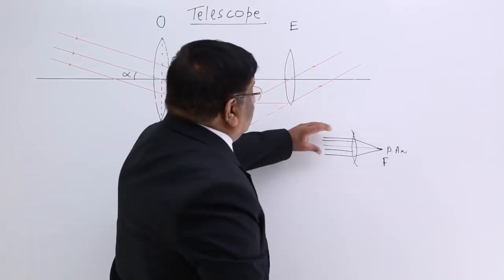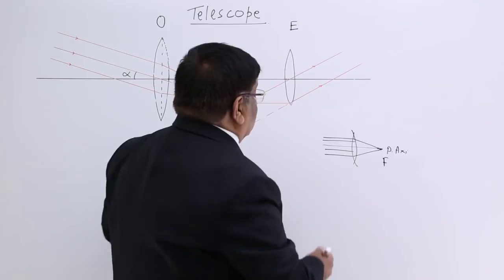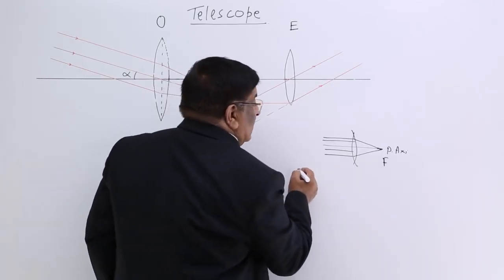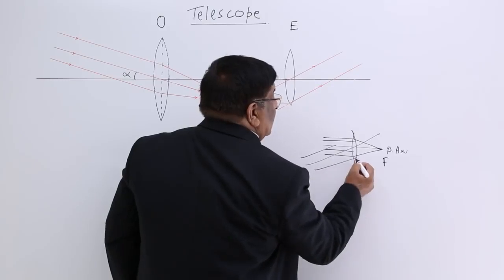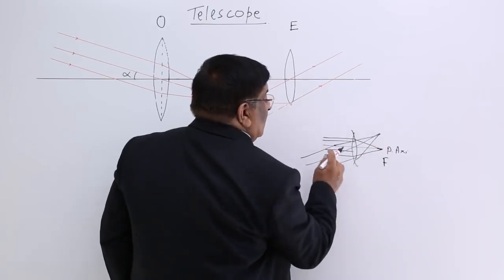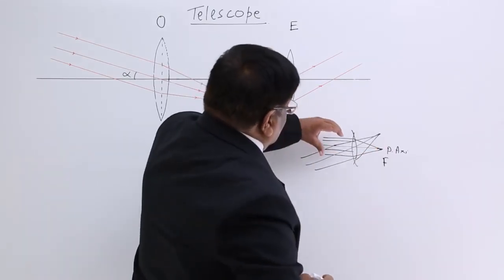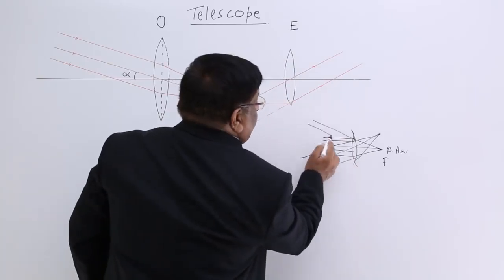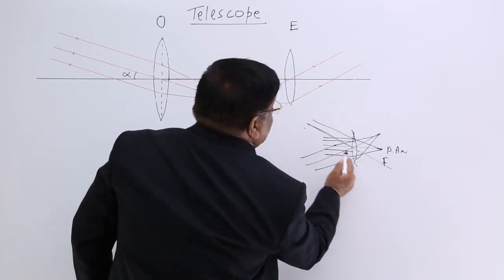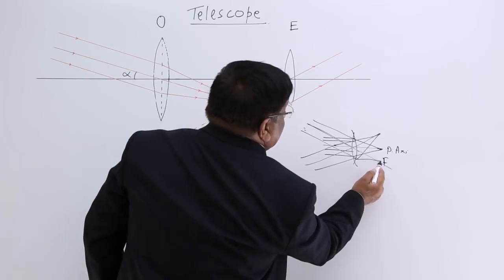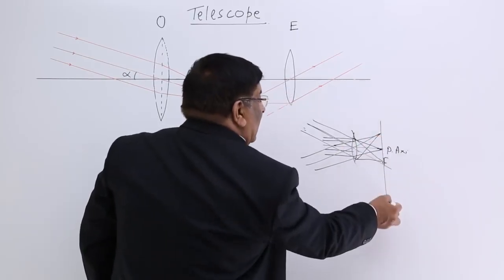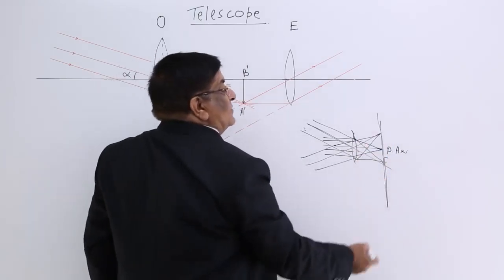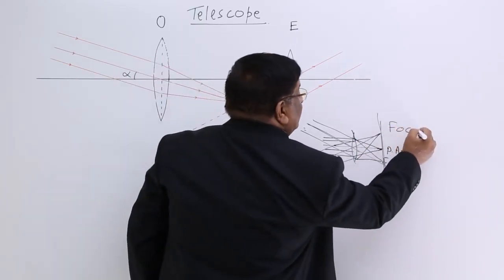Now, if all these rays, I bend it like this, I put a torch and send all the rays which are in this direction, then these rays will meet at this point. If I bend all the rays this way, then these rays will meet at this point, here and here. All these points are in one plane, and this plane is known as focal plane.